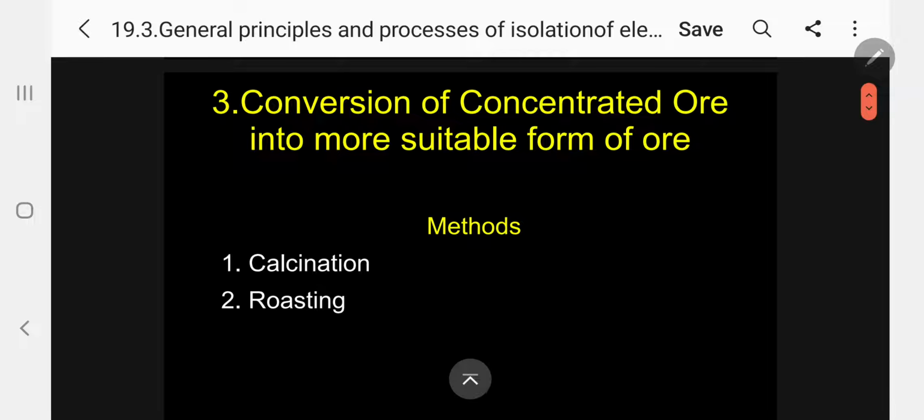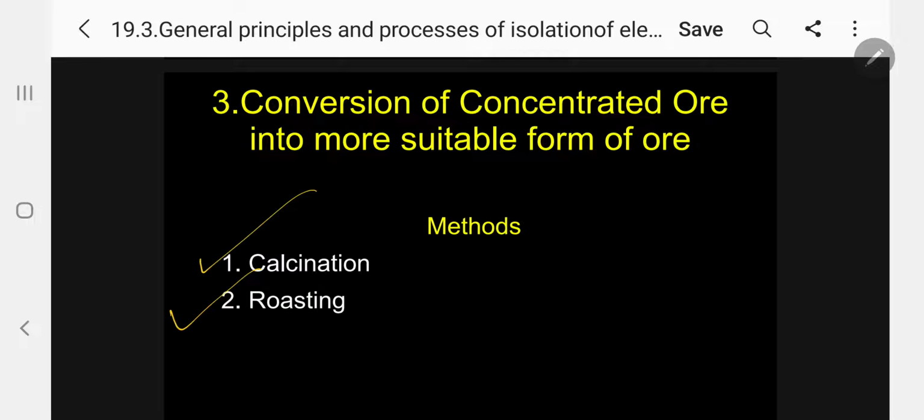There are 2 important methods available to convert concentrated ore into a more suitable form of ore. These methods are: 1. Calcination, another is roasting.